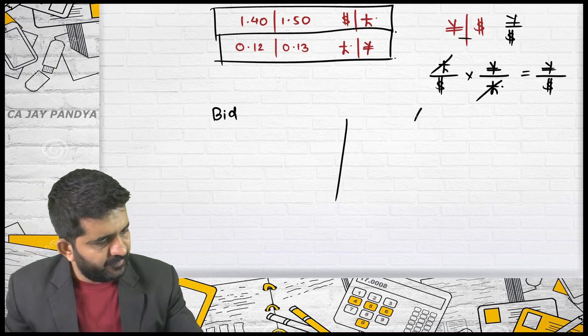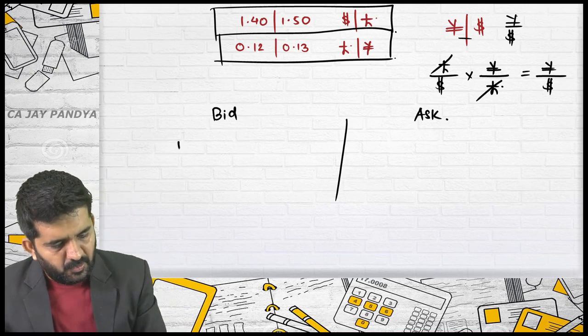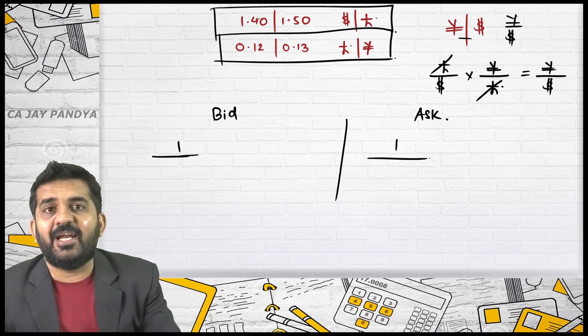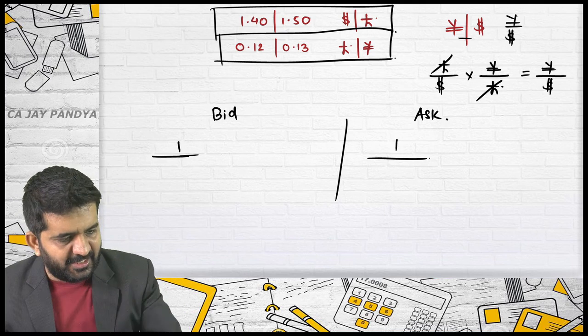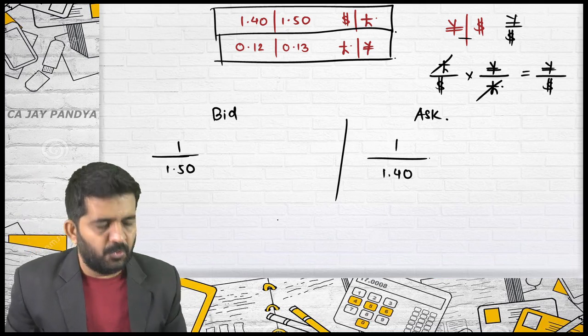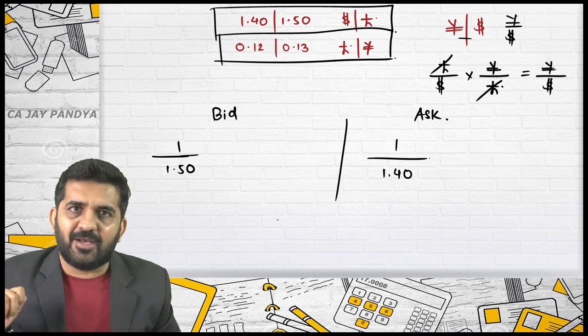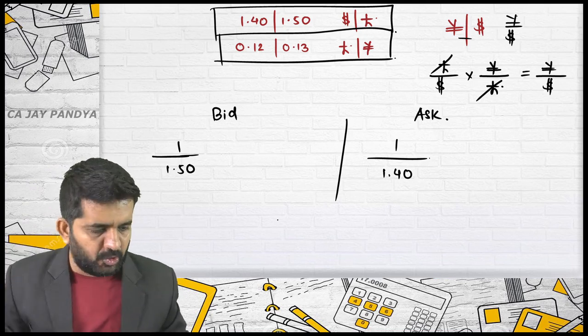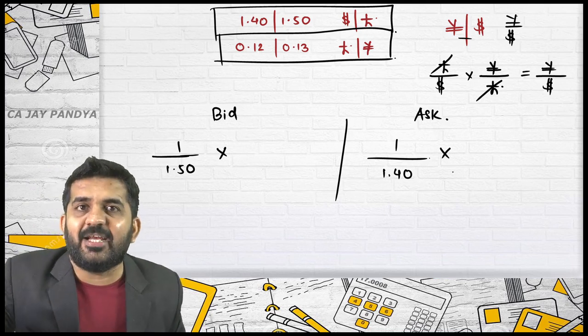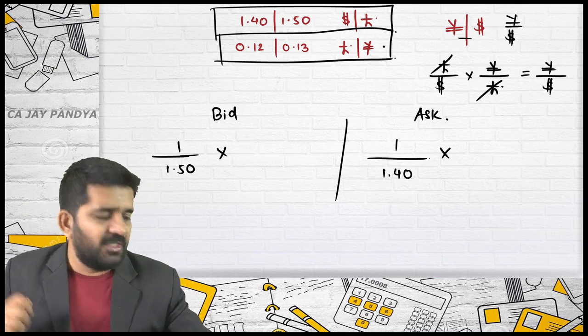Bid, ask. 1 divided by, 1 divided by. This rate I need to reciprocal, yes. Then it will be 1.50, 1.40. Bid will become the denominator of ask. Ask will become the denominator of bid because I want to do the reciprocal of this. Do I need to reciprocal the second rate also? Yes, because I have decided first only.